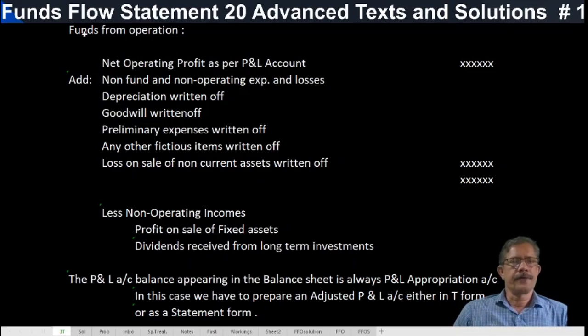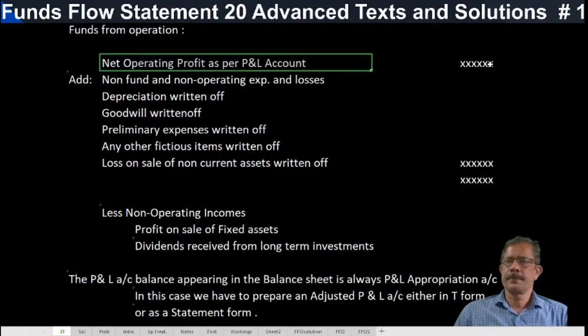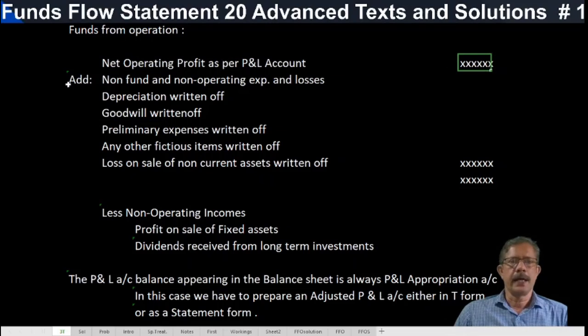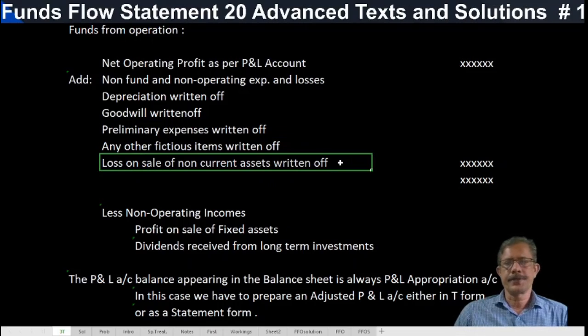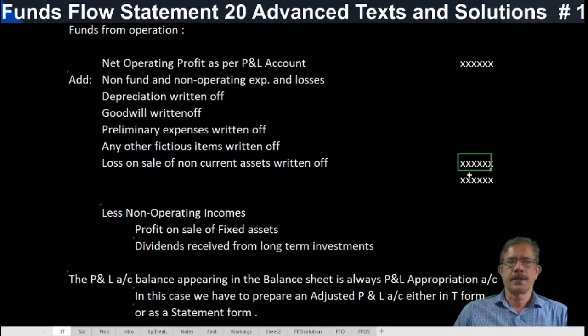So how do we calculate funds from operation? Very simple. We start with the net operating profit as per the profit and loss account. Add non-fund and non-operating expenses and losses. We already discussed why: depreciation, goodwill, preliminary expense, any other fictitious items written off, loss on sale of non-current assets, fixed assets. So these are all items that should be added back.